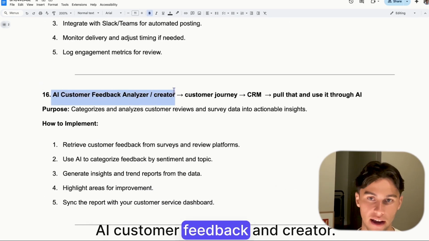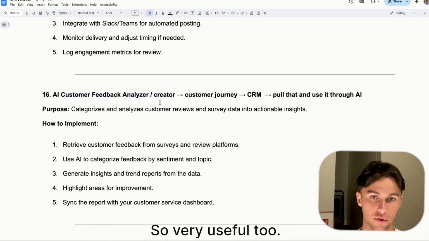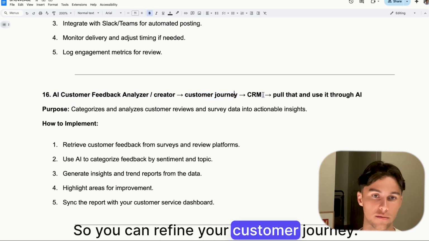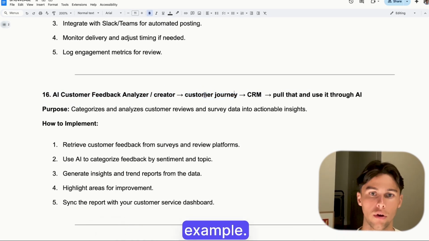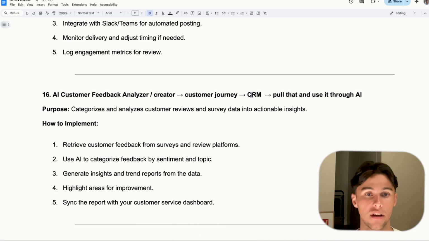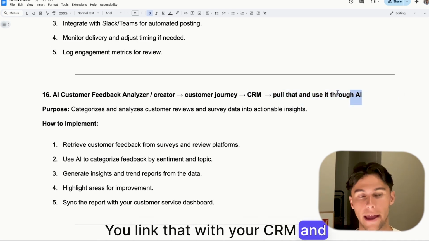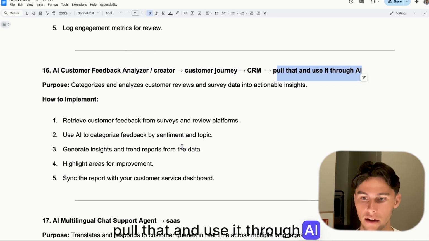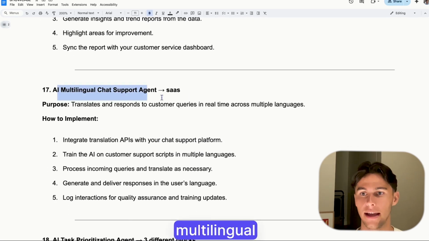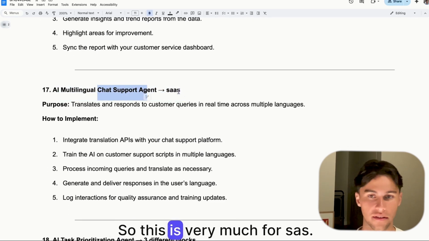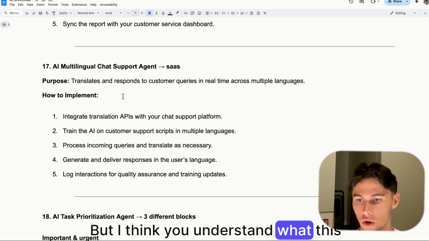AI customer feedback and creator, so very useful too. So you can refine your customer journey. This is more so for e-commerce, for example, but it can be for a service-based business. You link that with your CRM and pull that and use it through AI. 17, multilingual chat support agent. So this is very much for SaaS, but I think you understand what this means.